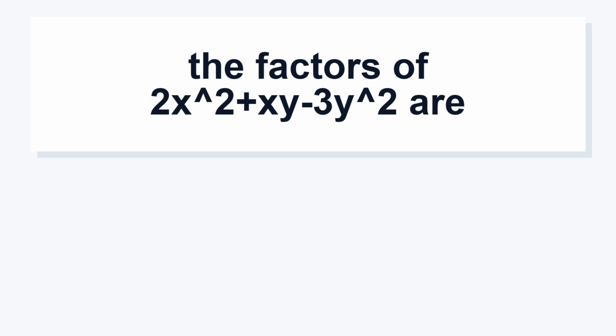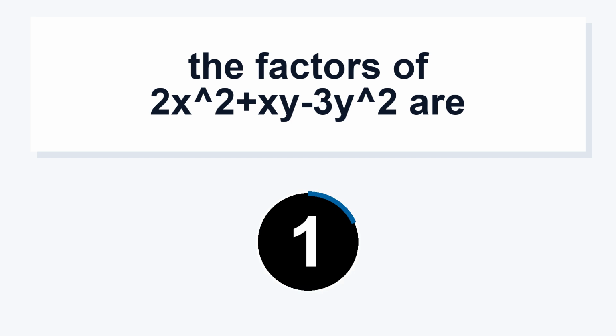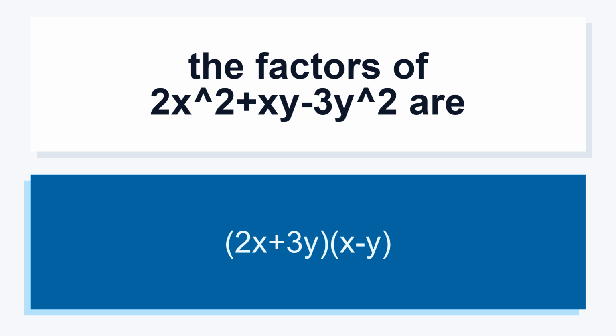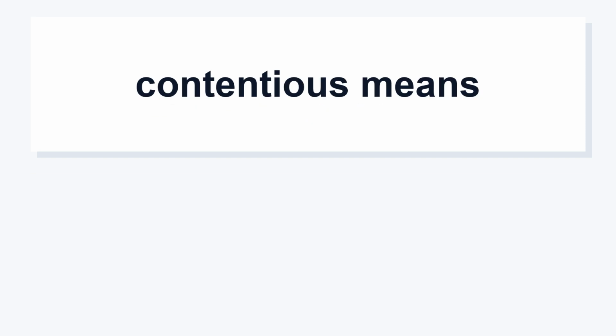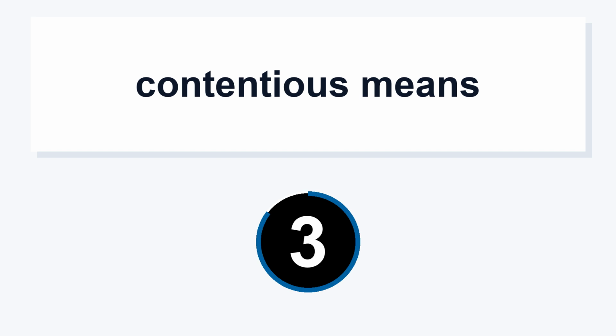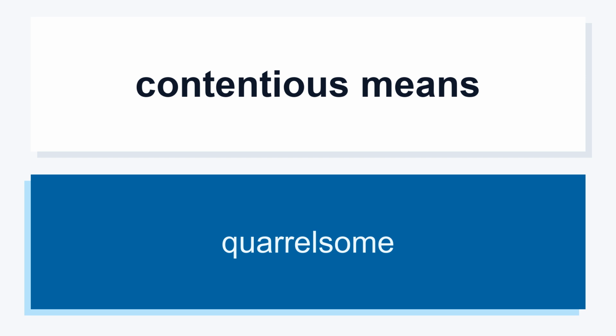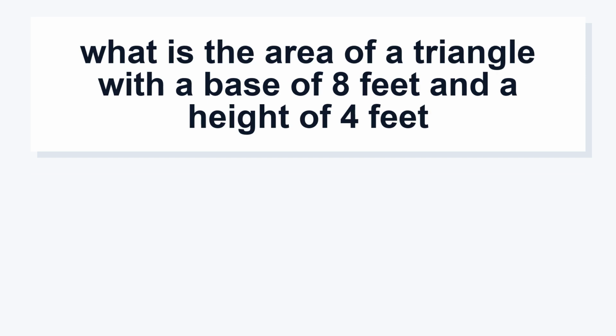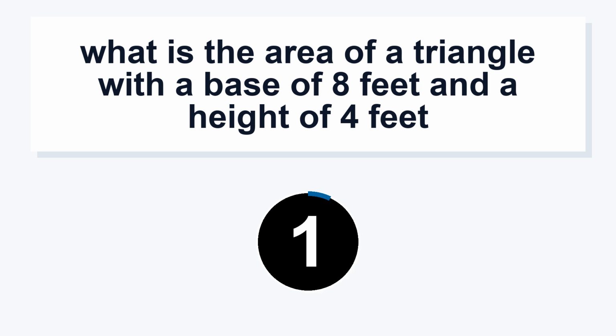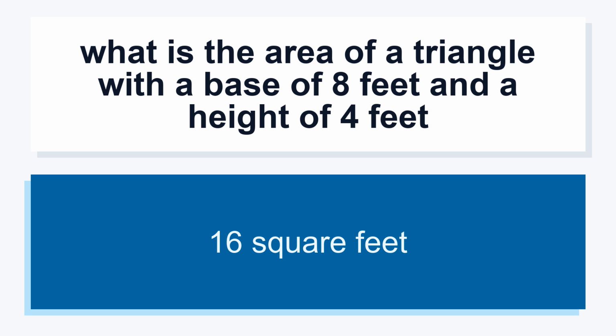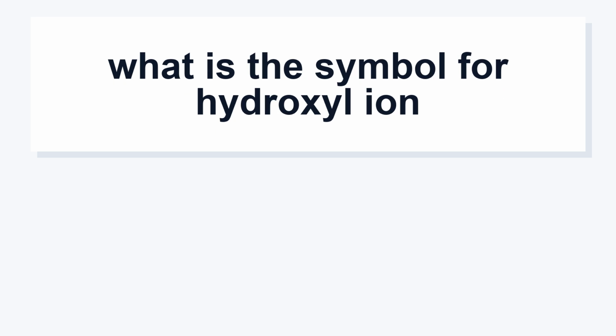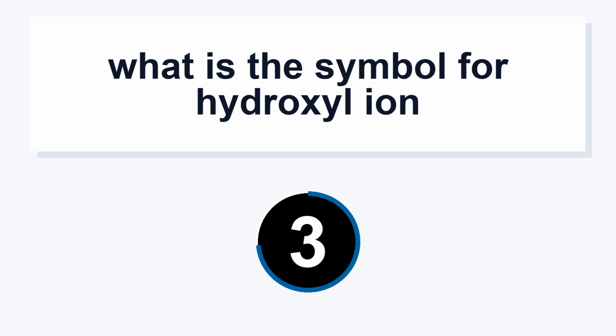The factors of 2x squared plus xy minus 3y squared are 2x plus 3y, x minus y. Contentious means quarrelsome. What is the area of a triangle with a base of 8 feet and a height of 4 feet? 16 square feet. What is the symbol for hydroxyl ion? OH.